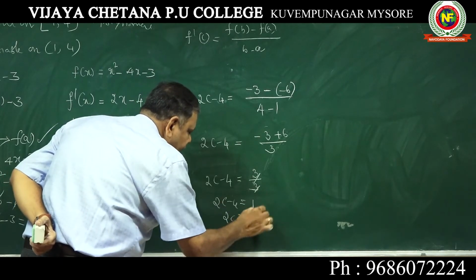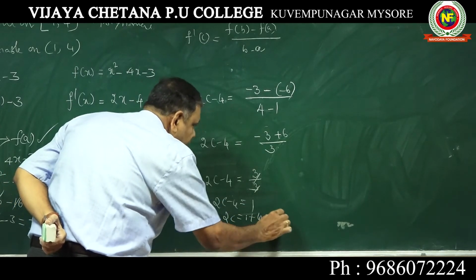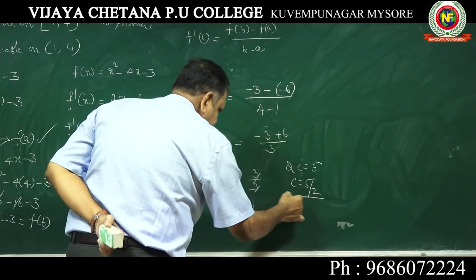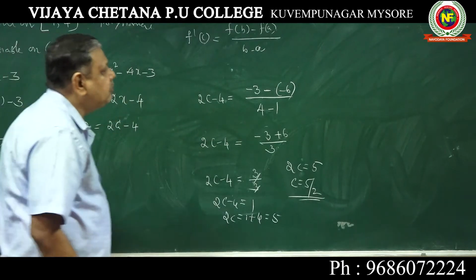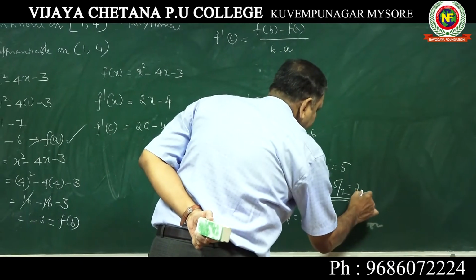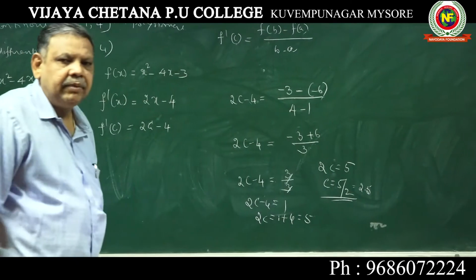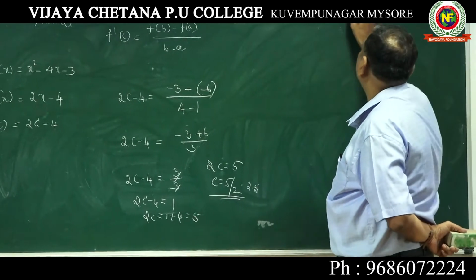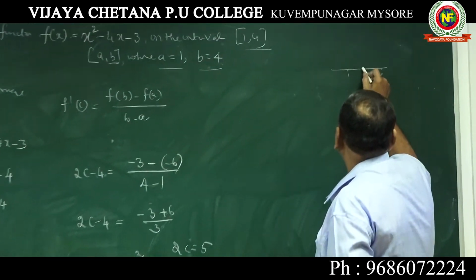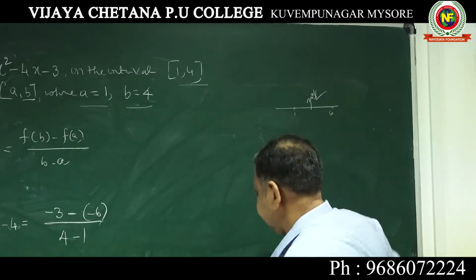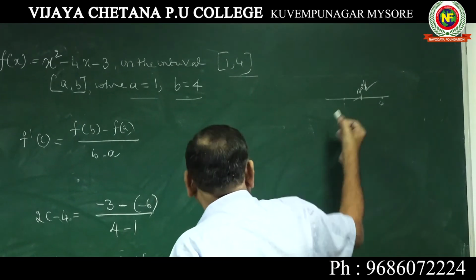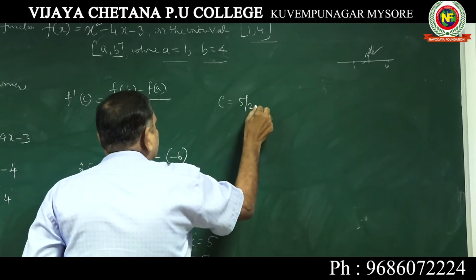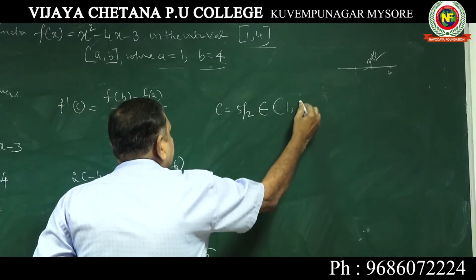2c is equal to, bring this 4 to this side, 1 plus 4, 5. So 2c is 5 and c is equal to 5 by 2, which is 2.5. Definitely this 5 by 2 covers this interval 1, 4. You keep here 1, 4, somewhere 2.5 will come. Definitely c is equal to 5 by 2, you should write, belongs to this interval 1, 4.